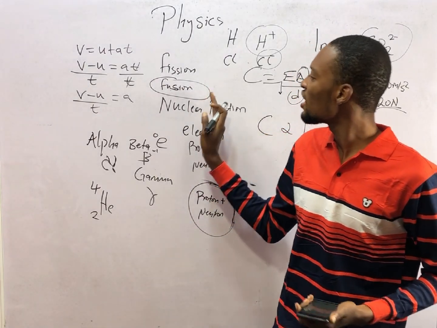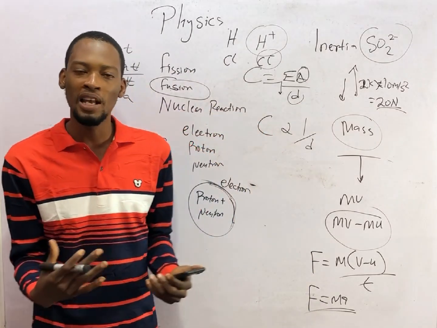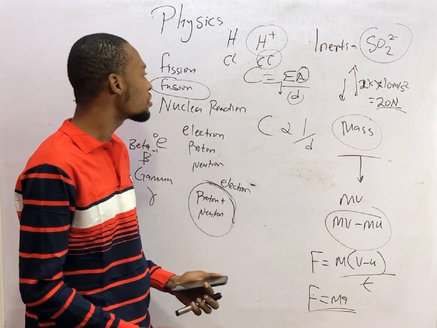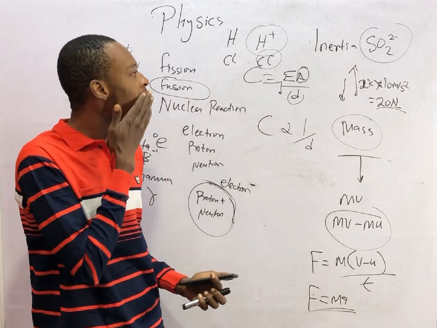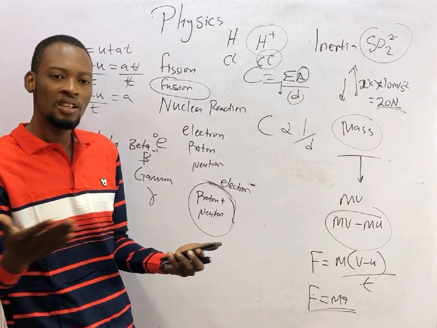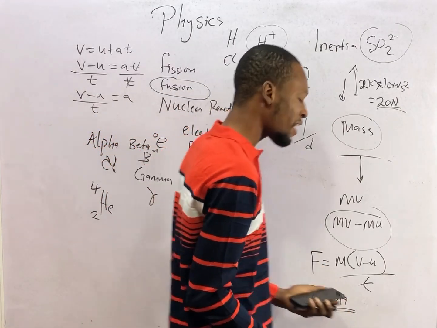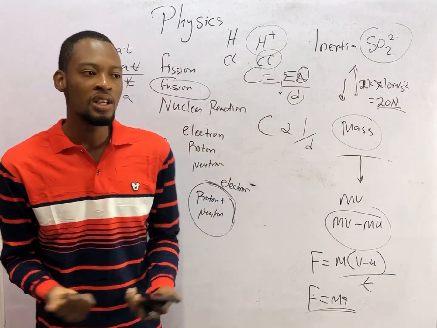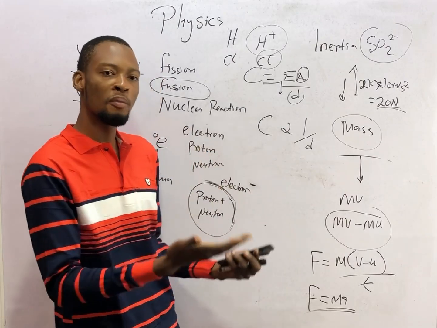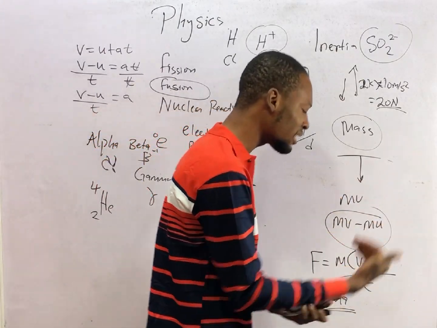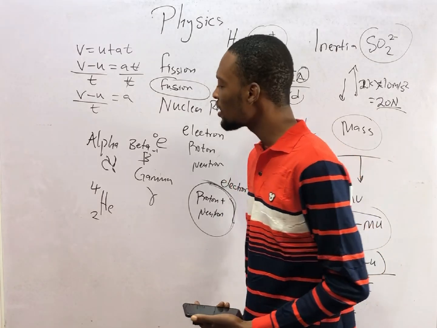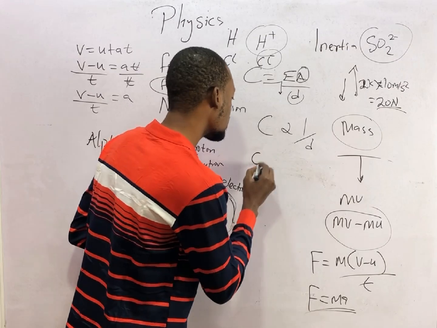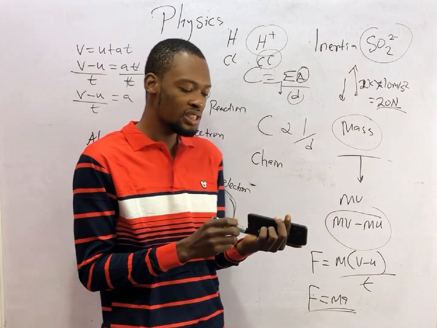Now, fission is when a heavy nucleus breaks down to form smaller ones. In fission, it can lead to chain reaction, where one fission leads to another. When you bombard a nucleus with neutrons or other materials, they begin to break down. One fission leads to another. After that fission, it further breaks down again, forming neutrons. The neutrons produced bombard the element to form more fission. So it begins to break down, break down, break down. In that case, we say that it is a nuclear chain reaction. Chain reaction is the result where one fission leads to another.